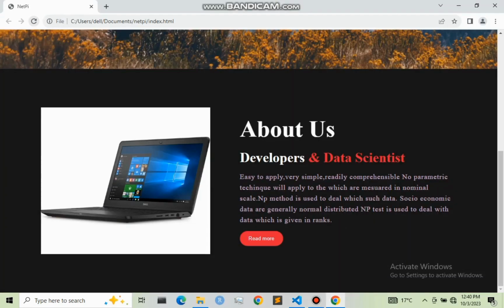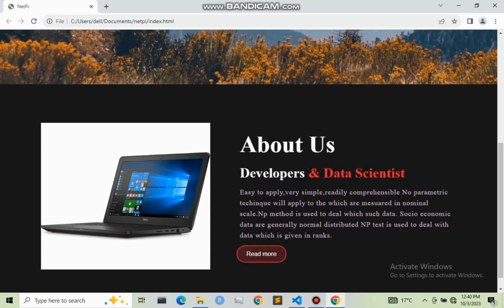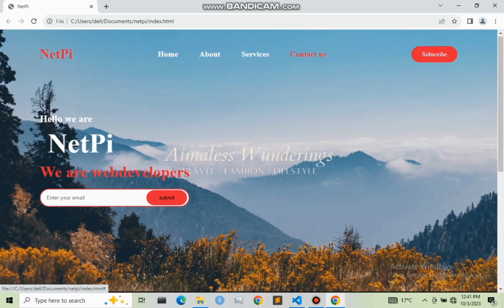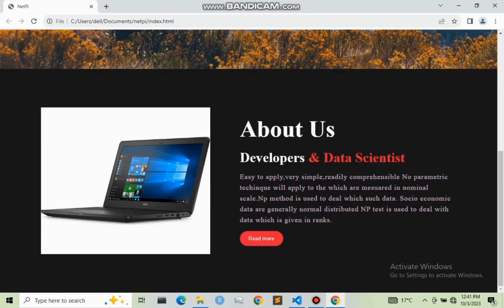So let us hover our mouse against this. So as you can see, it is ready now to go. So this is all about our about page. So we are done with the home page and also the about page. So let us now move to the services section. This is where we'll have all the services that we offer as NetPy. And lastly, we have the contact us, whereby you can reach us by Facebook, Instagram, Twitter, and also email.